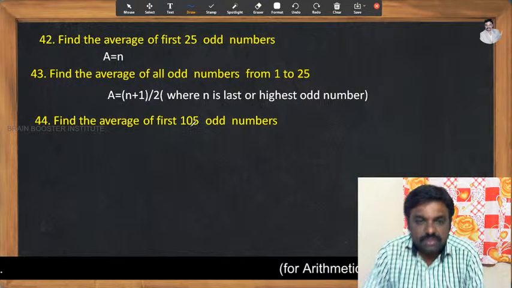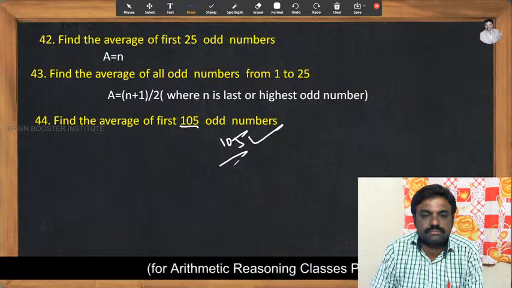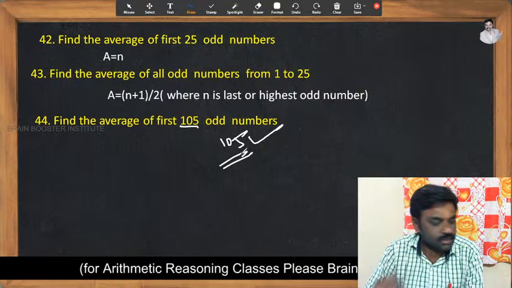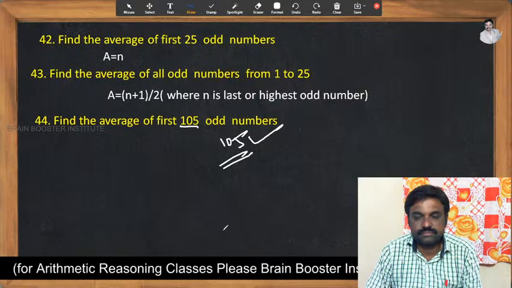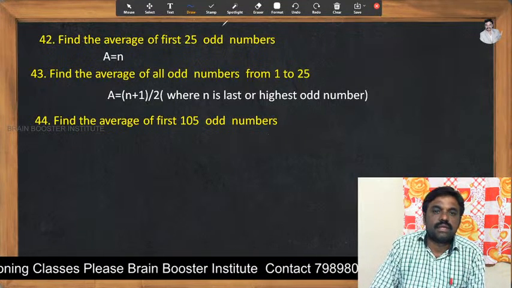Find the average of the first 105 odd numbers. Very simple, the answer would be 105. Great. And the next one,